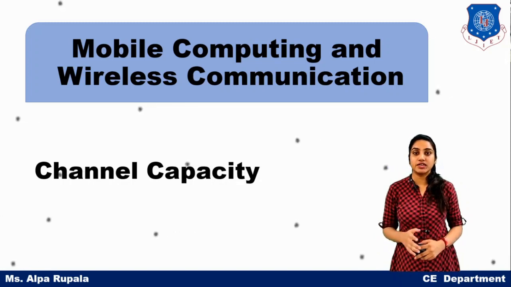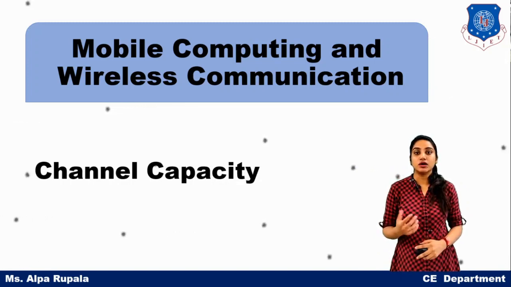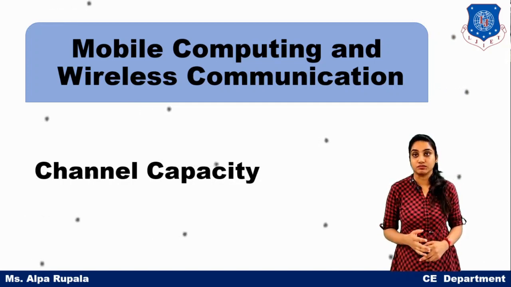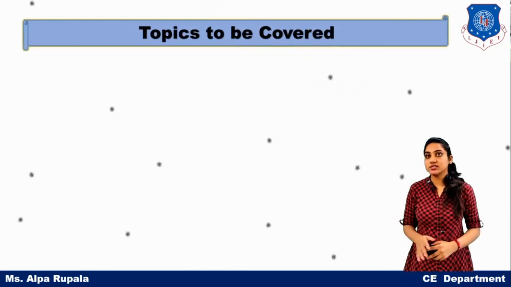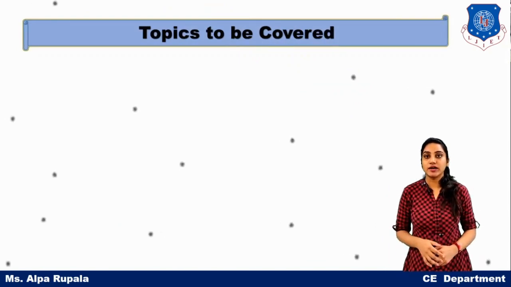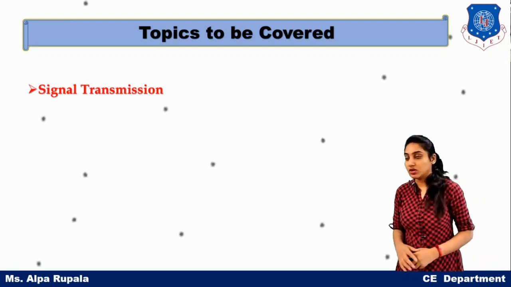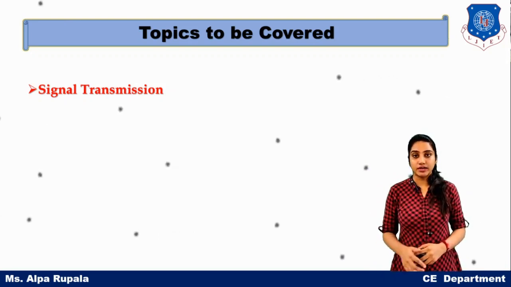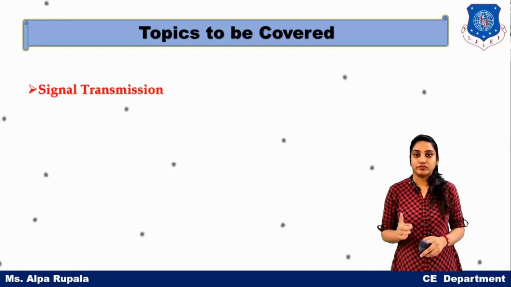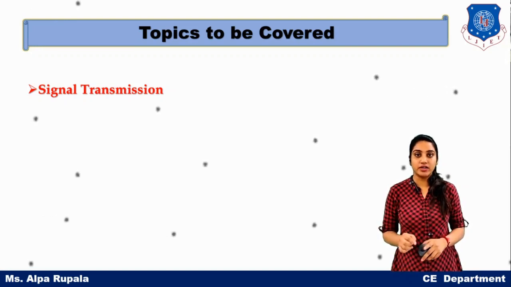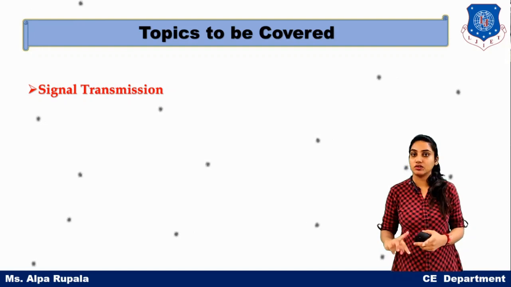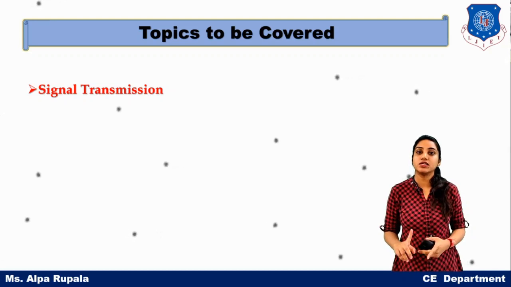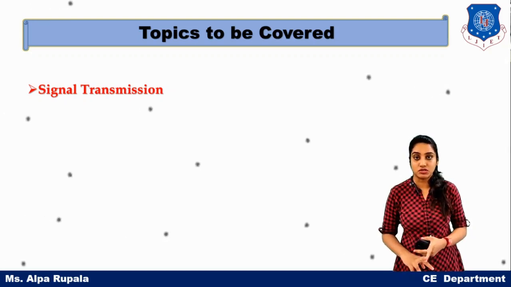But before understanding channel capacity, we need to understand another basic terminology, that is signal transmission. So in this lecture, we will understand what signal transmission is and how the signal is transmitted. A signal is further divided into two types, which we have already learned: analog signal and digital signal. Similarly, transmission is also divided into two types: analog transmission and digital transmission.